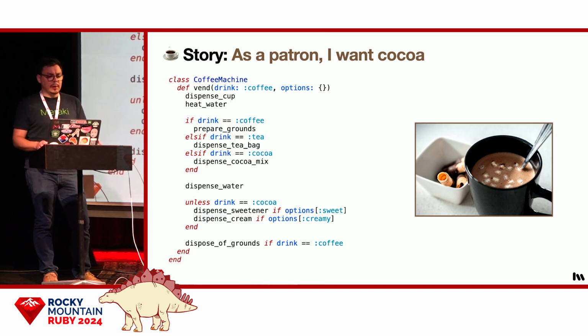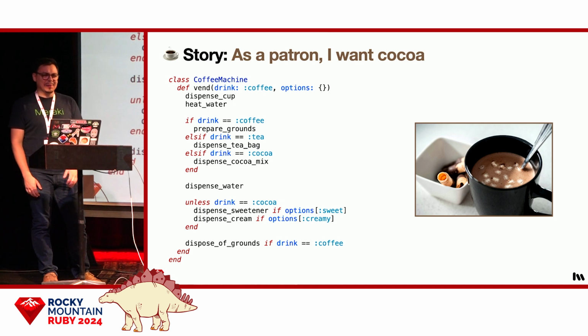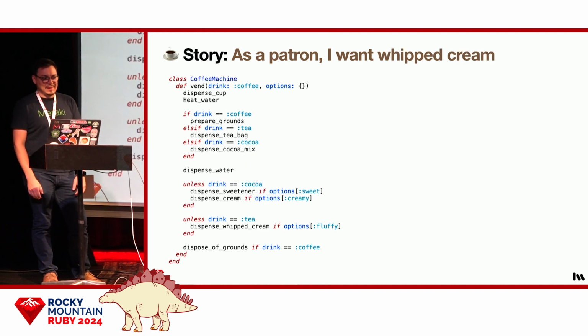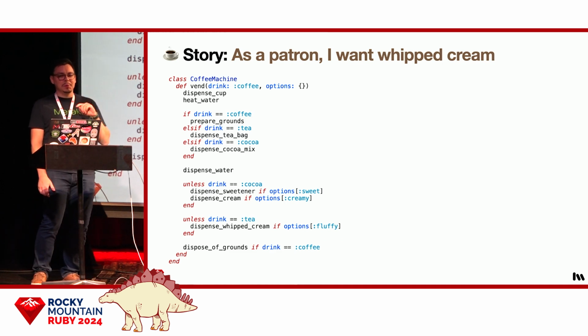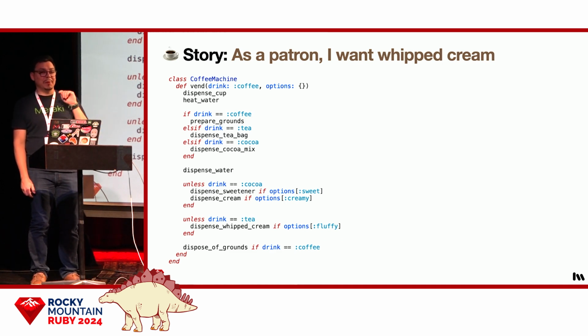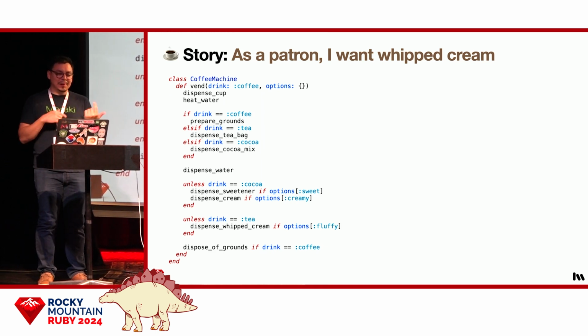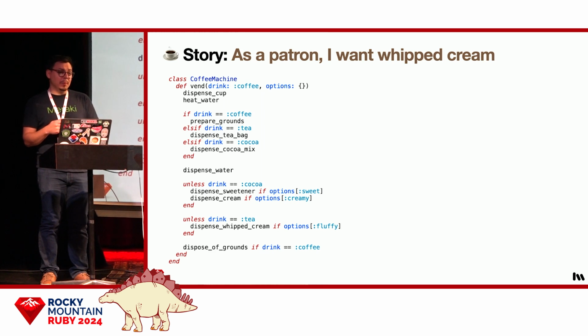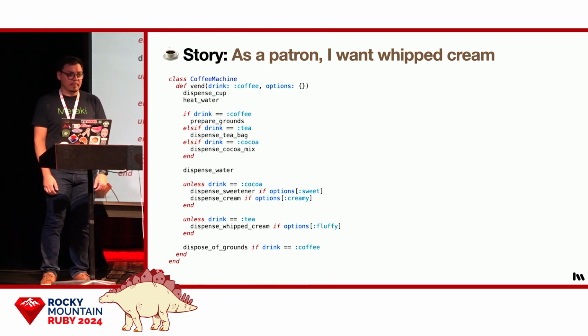All right, and finally, who doesn't like whipped cream on their cocoa? And heck, I even like it on my coffee. The baristas look at me weird, but I really like it. So let's add it. Okay, so whipped cream is an optional ingredient that no one wants on their tea. So let's add it after the other optional ingredients and exclude it when the customer is requesting tea.